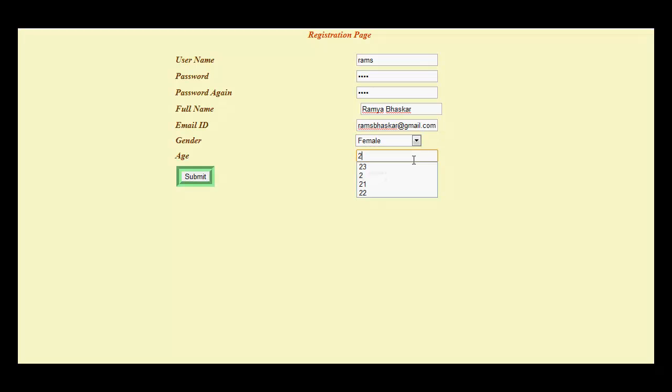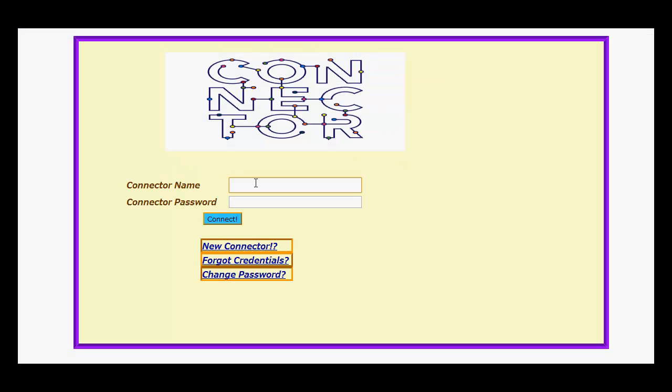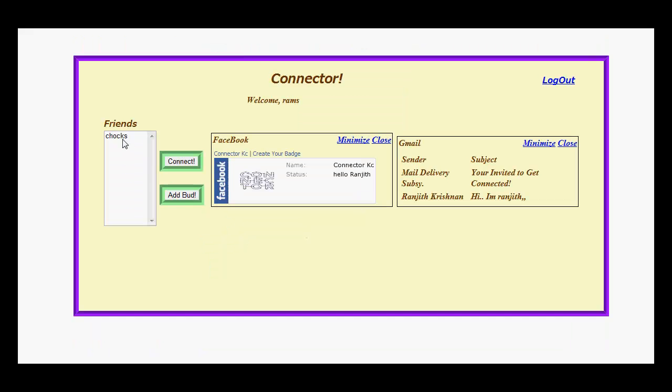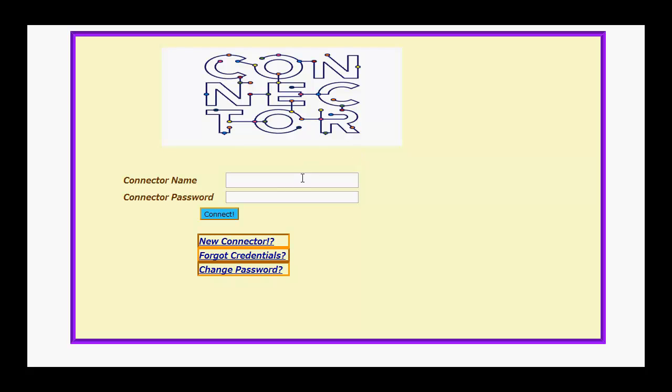The user's friends are listed on the leftmost list box of the Connector's main page. On clicking the friend's name and selecting the connect button, a P2P chat session is initiated.